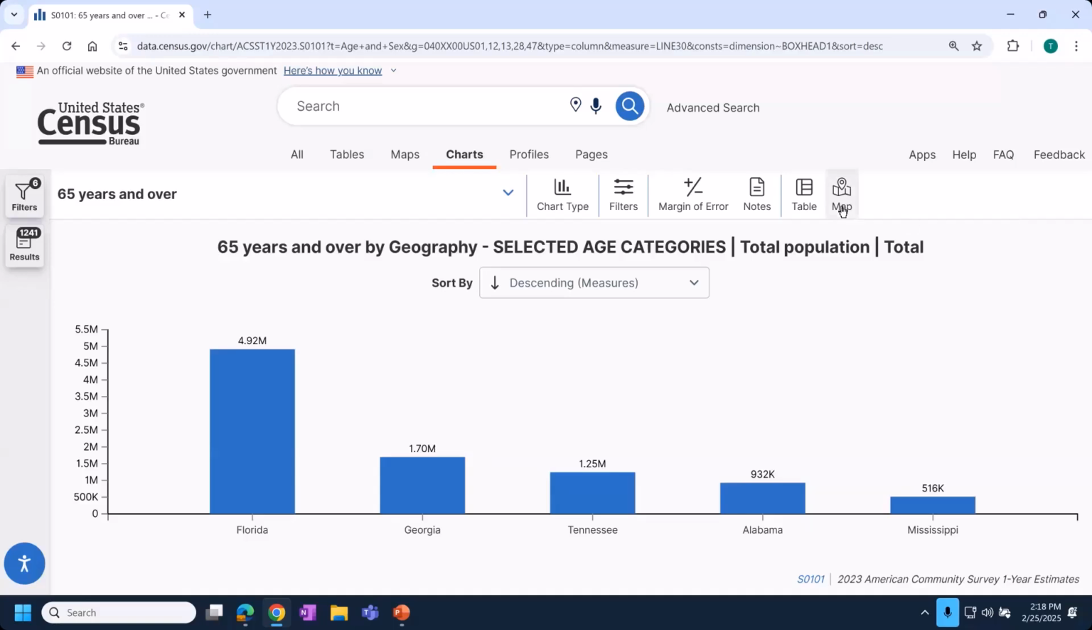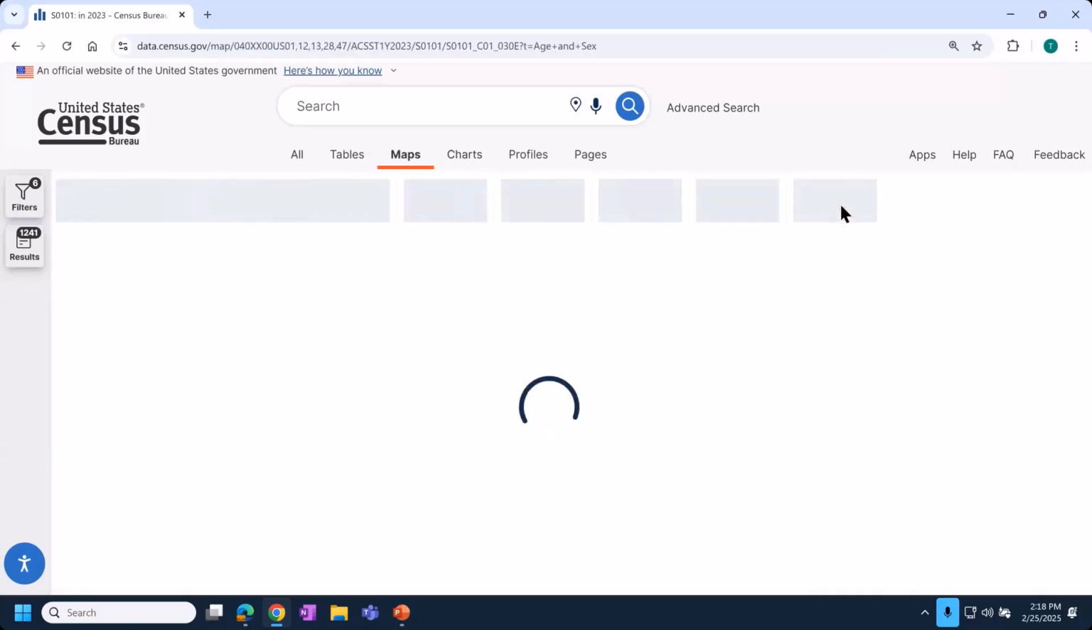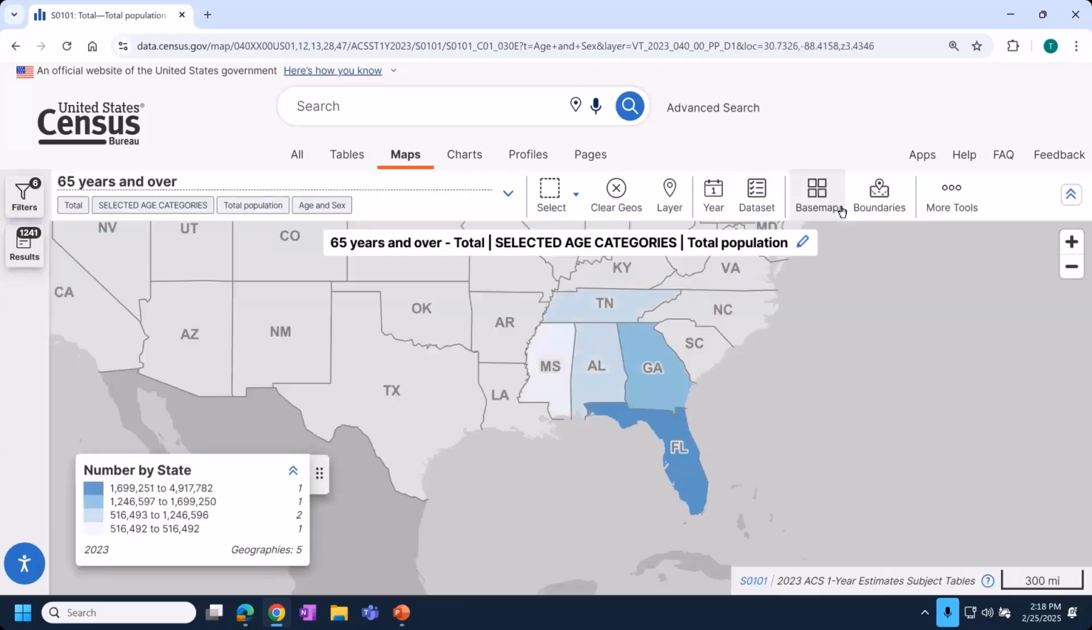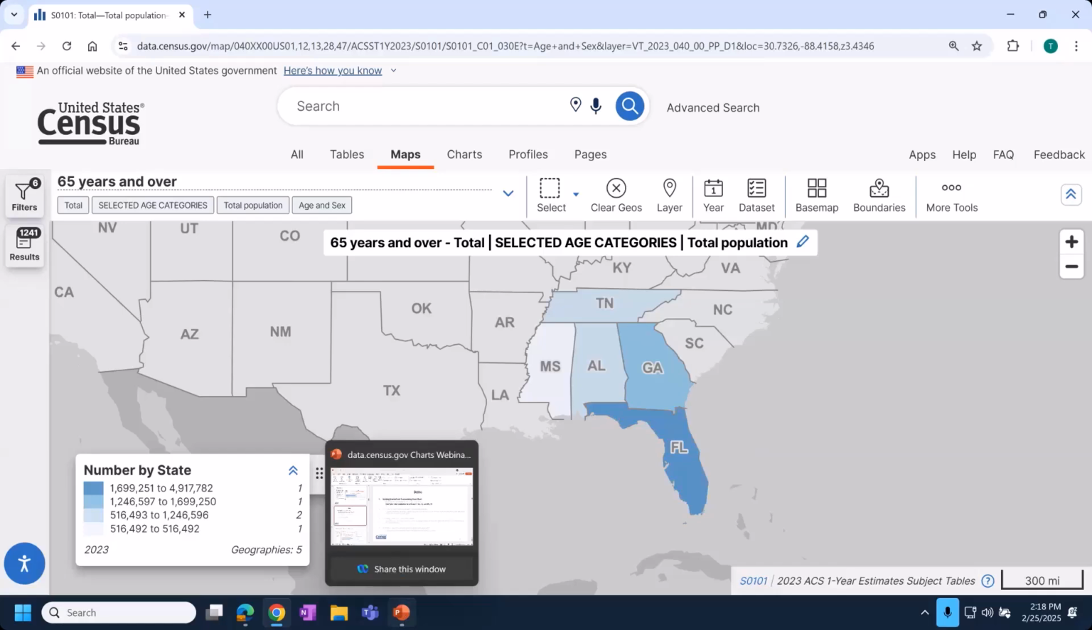If you wanted to look at this visually in map format, click the map button at the top. And it's going to remember all of your selections. So not only the table you're clicked into, the geographies, but it even remembers that you chose the total number of people 65 years and over and just shows it to you in a different way. It makes it very seamless for you to switch between these different views and make the most of the visualization tools on data.census.gov.